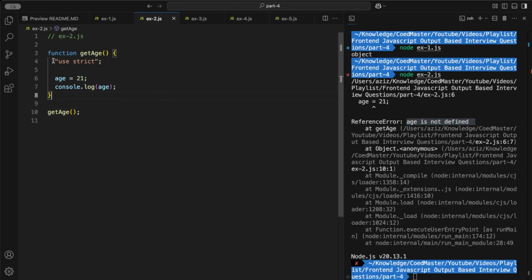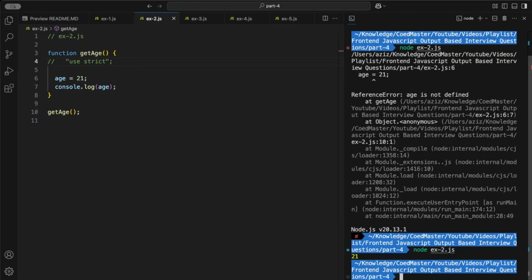When we use "use strict" inside the function, it's going to run this function in strict mode. And when we run the function in strict mode, it will not allow us to declare any variable in the global scope. Had we run this function in non-strict mode, it would have created a variable in the global scope and then assigned the value 21 to it. Let me show you how. When I comment this line, this function will run in non-strict mode, and in this case you will see the proper output, which is equal to 21.